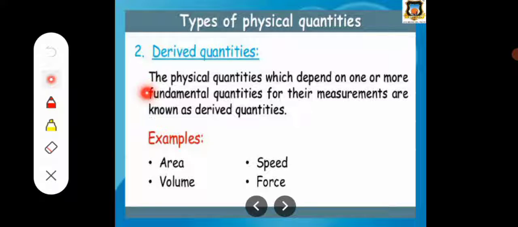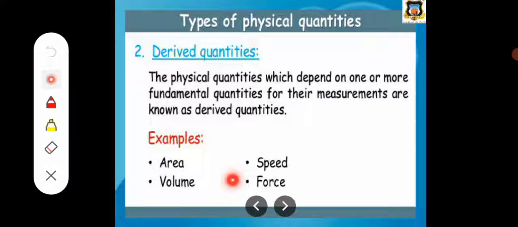The physical quantities which depend on one or more fundamental quantities for their measurements are known as derived quantities, right? The examples are area, volume, speed, force.